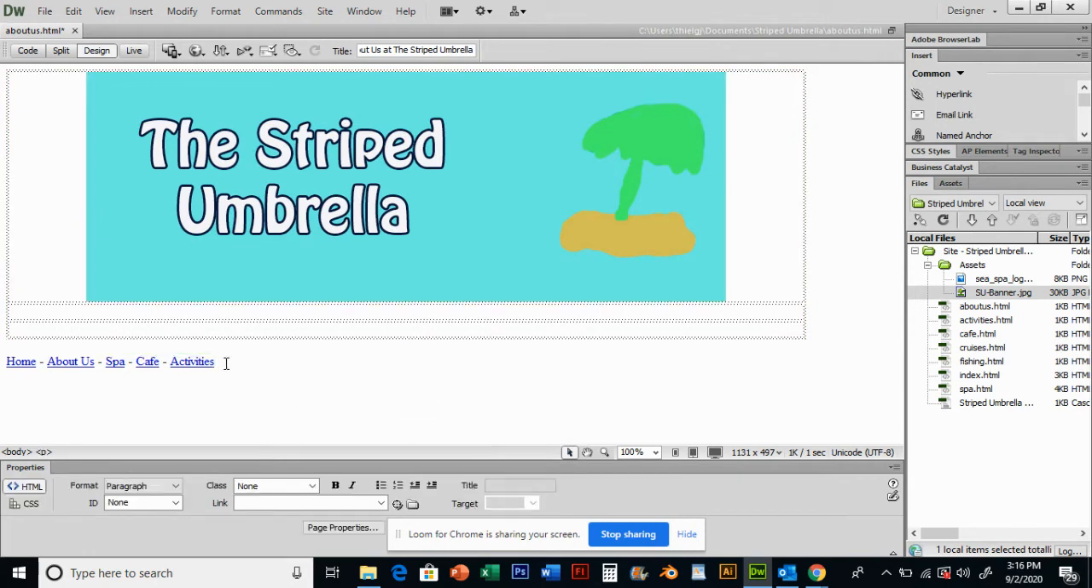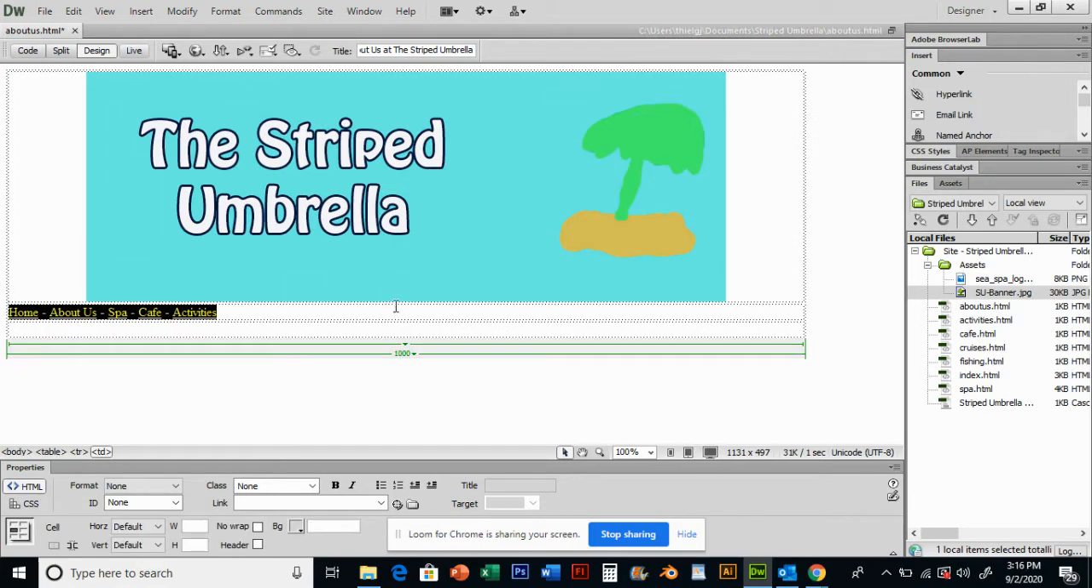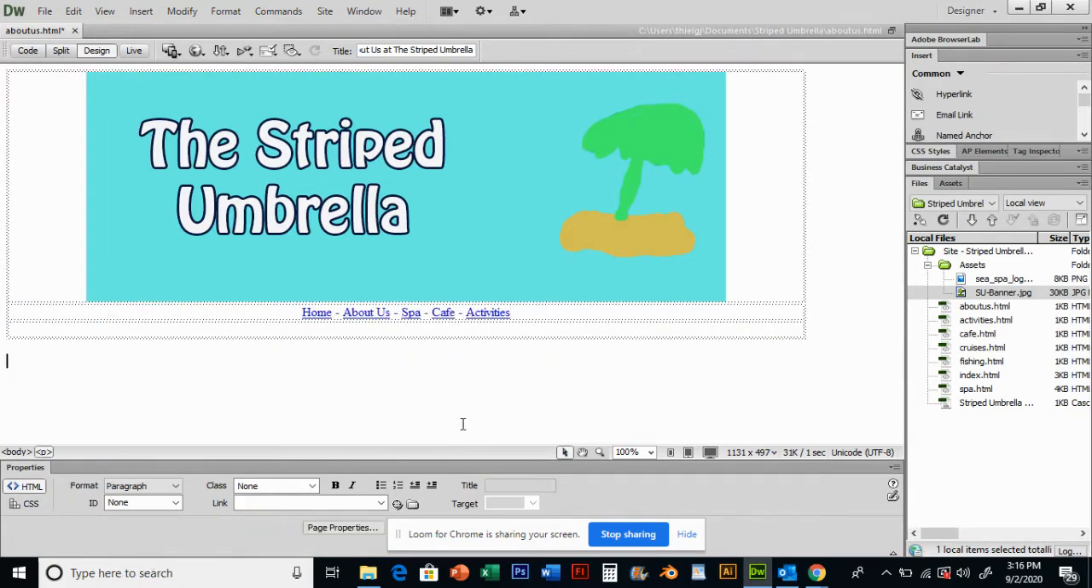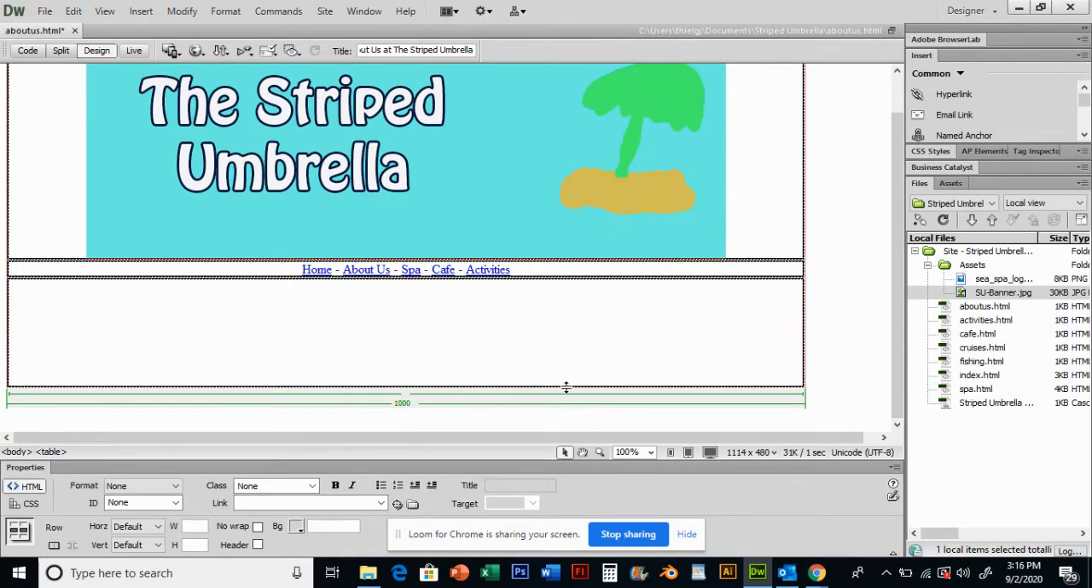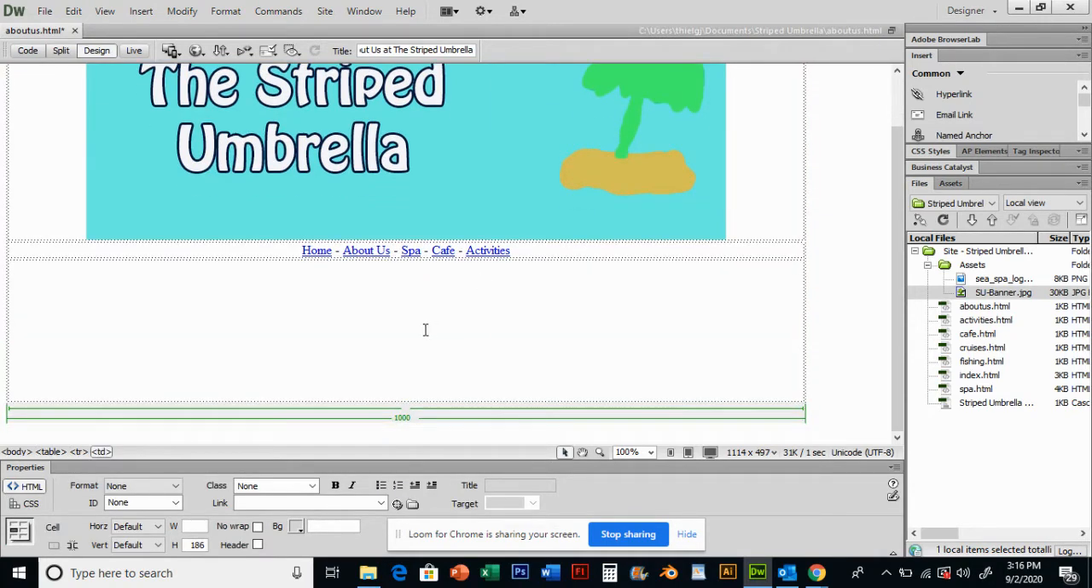Now I'm going to take this navigation, select it, and point to it and drag it into the second cell. And that doesn't look very good. So I want to click in that second cell and go horizontal center. And now what I have basically is this bottom container that I can put some text, put some other things inside of, some content for this page.